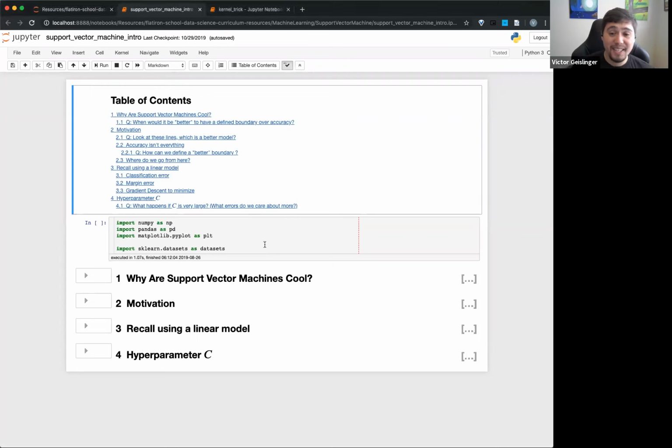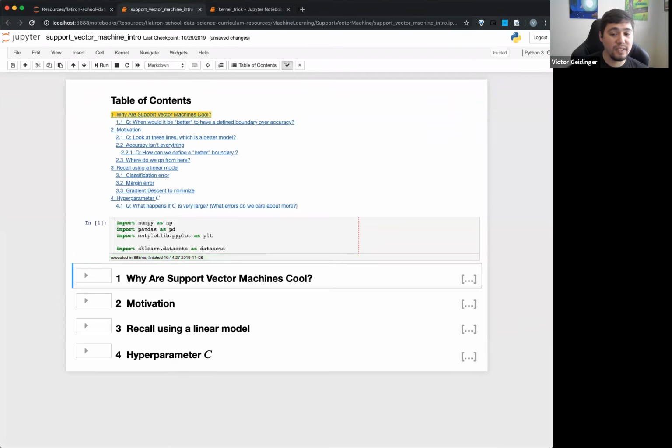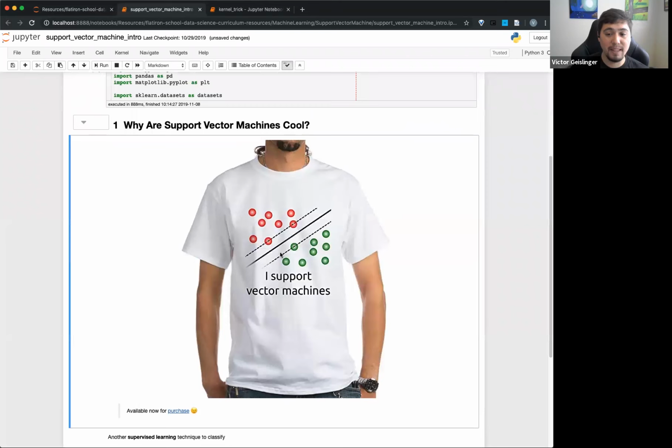So now I can see your faces, your reactions when I tell you about support vector machines. So it's another supervised learning classification. Support vector machines, I thought this short was great.